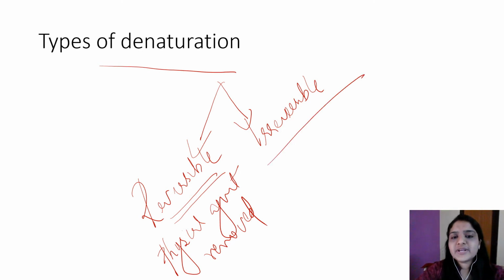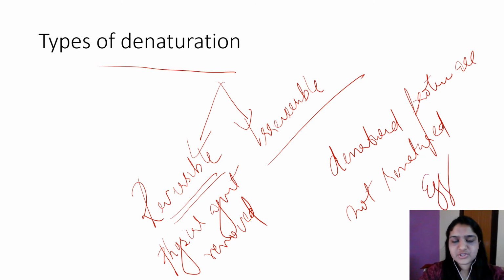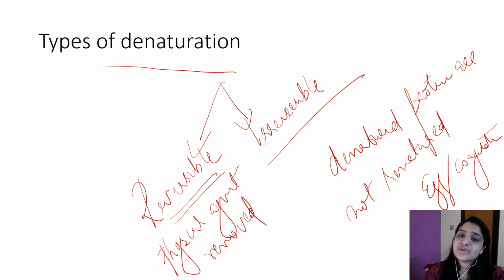And in irreversible denaturation, even when the physical agent is removed, the denatured proteins are not renatured. An example is egg coagulation. Egg coagulation is an example of irreversible denaturation. In reversible denaturation, when the physical agent is removed, the proteins are sometimes renatured.